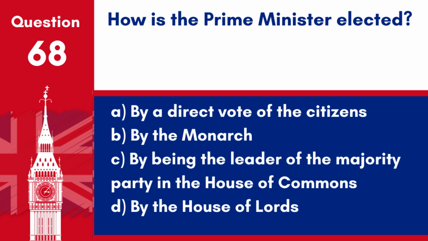Question 68. How is the Prime Minister elected? A. By a direct vote of the citizens. B. By the monarch. C. By being the leader of the majority party in the House of Commons. D. By the House of Lords. Answer: C. By being the leader of the majority party in the House of Commons. The Prime Minister is typically the head of the party that can command a majority in the House of Commons.